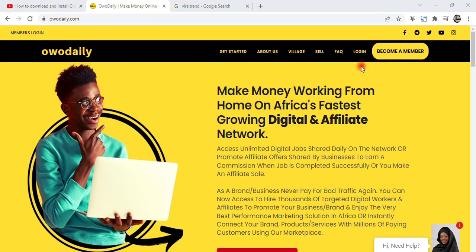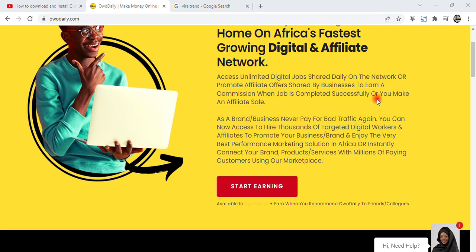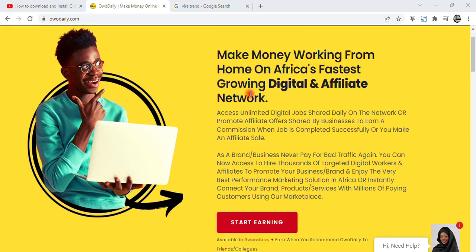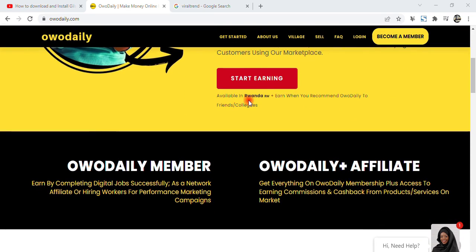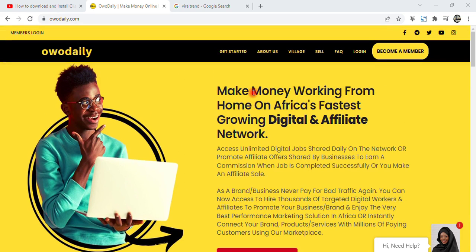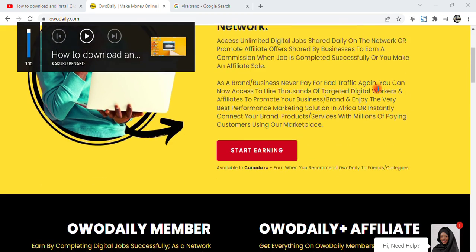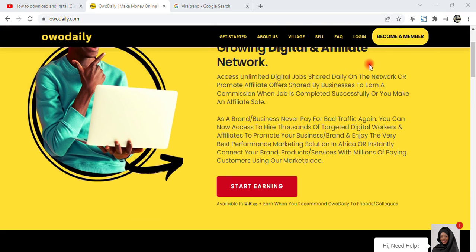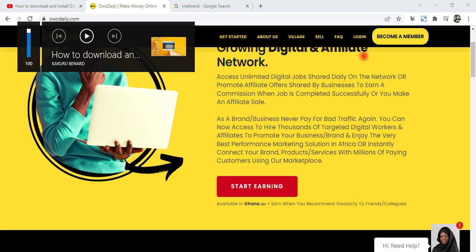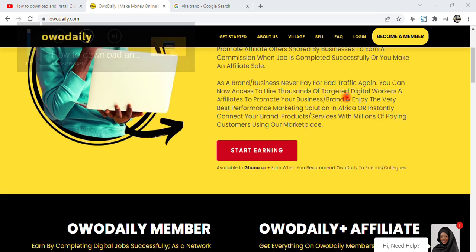If you look at the app very well, it's a fine platform, and it says Owo Daily, make money working from home, Africa's fastest growing digital and affiliate network. For you to become a member on this platform, you would need to open an account with them, and after you open an account, you log into your account so that you start doing these jobs.